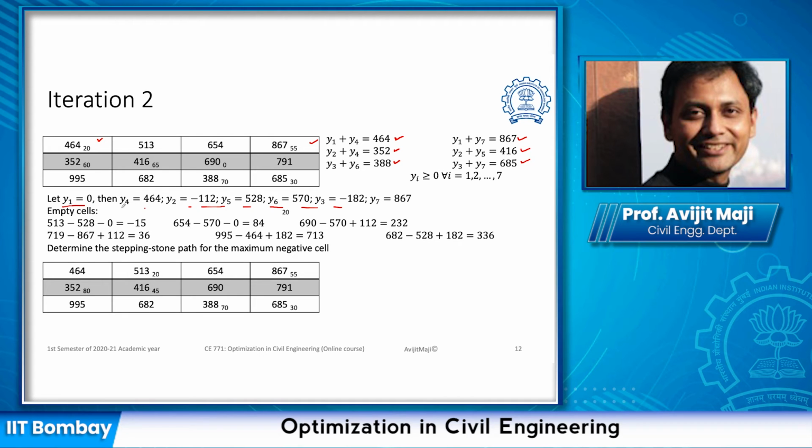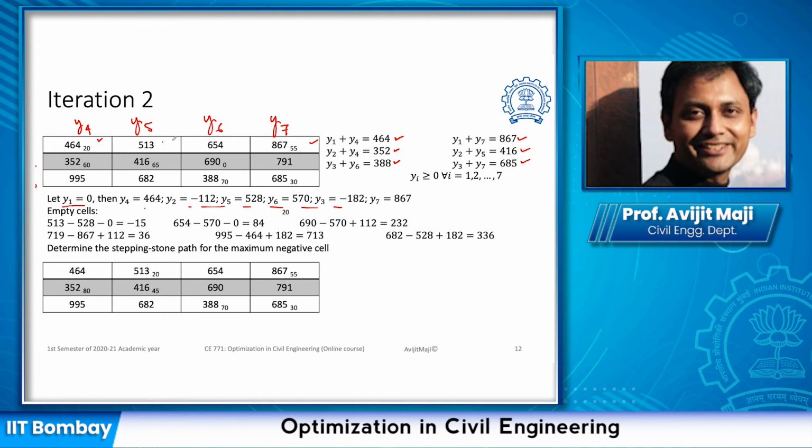Now we need to look into the opportunity which is there in the empty cells. So for the empty cell 513, 513 minus 528, which is your y5. Let me write it in a way which will help you to understand. So this is my y1, this is y2, this is y3, this is y4, y5, y6, y7.